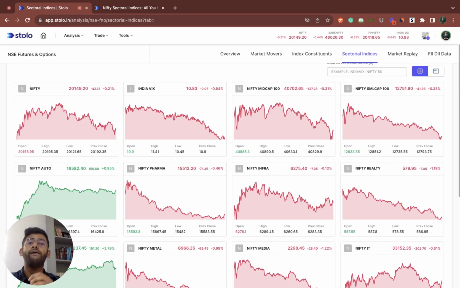In order to filter and screen these particular stocks, make sure you stay till the end, because I'm going to show you such a simple way to do this and how you can use this as an advantage.